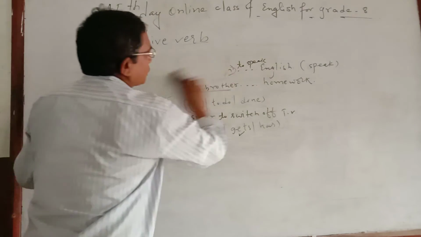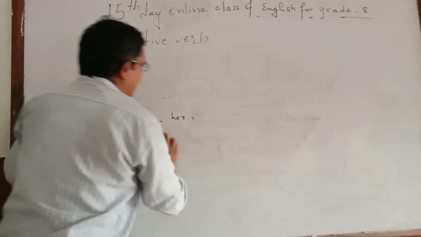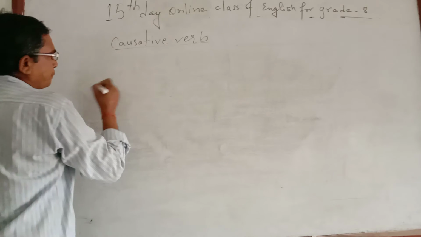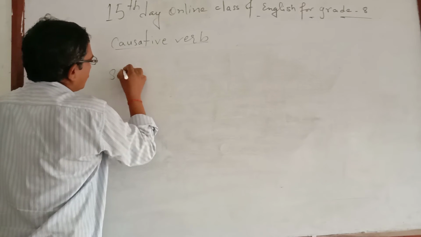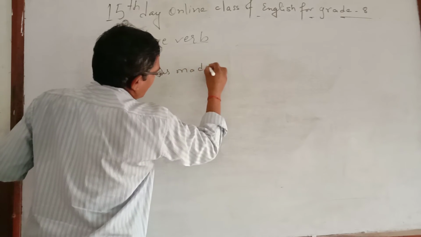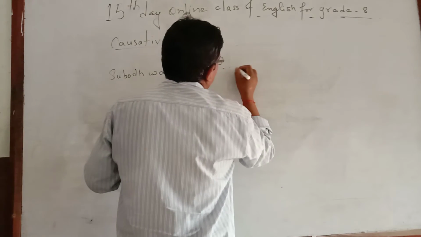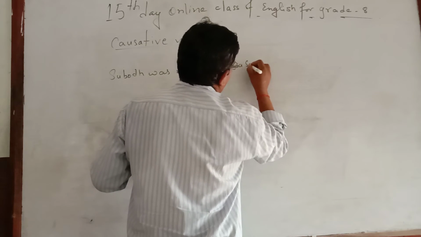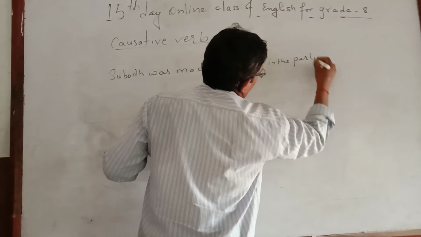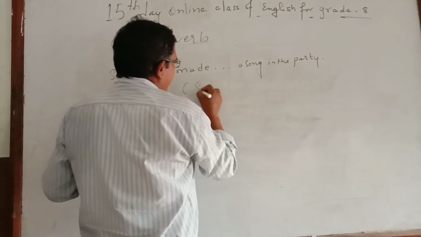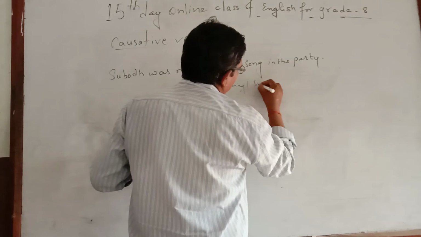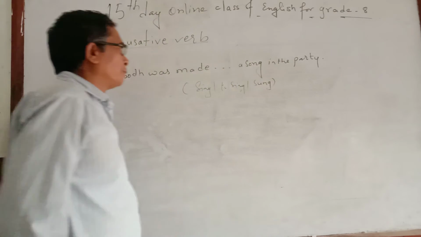Likewise, watch one or two more examples related to the causative verb. The next one is: "Subodh was made ___ a song in the party." In brackets: sing, to sing, song.